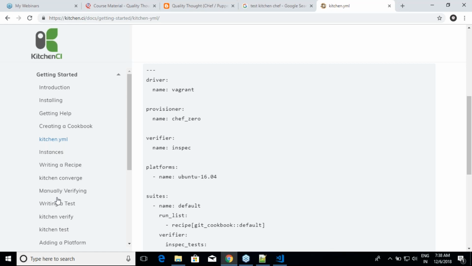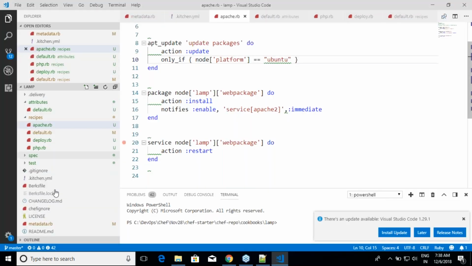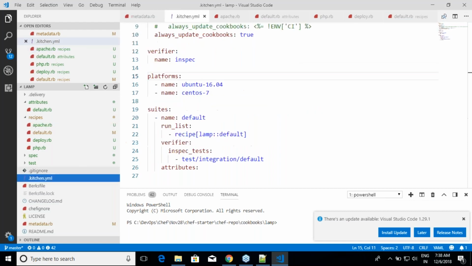Run list, are you seeing? So for this machine, what will be your run list? That is what it is trying to do. Am I clear on this? Yes, so we will be dealing with the same file, but fortunately that file is already created for us. If you go into .kitchen.yml, you have all of this.